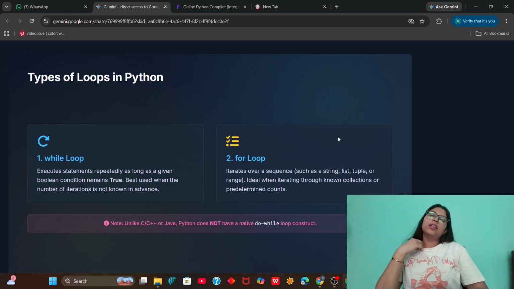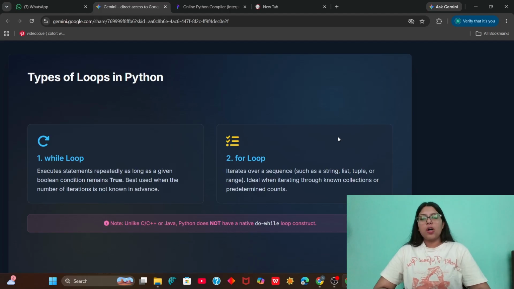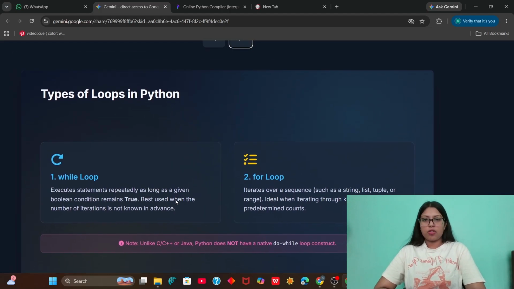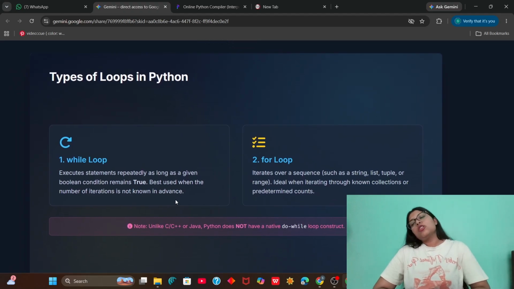Now in Python, we have two kinds of loops. The first one is the while loop, and the second one is the for loop. These both have some basic differences, and we have to learn both of them. Okay, so the first one is the while loop. A while loop executes a statement repeatedly as long as a given Boolean condition remains true.